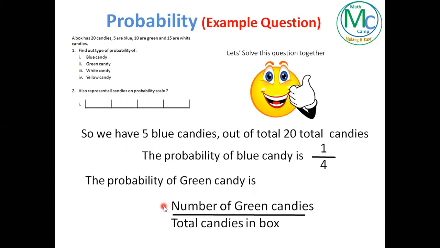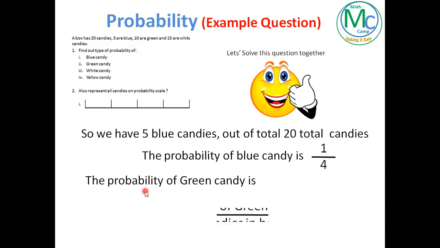Now the probability of green candy, using the same rule, same fraction, same formula. To find the probability of green candy, you have to find the number of green candies. The number of green candies we have here is 10, and total candies are again 20. So we will write this fraction as 10 by 20. Again, we are going to simplify this one. After simplification, 10 over 20 will be equal to 1 by 2.